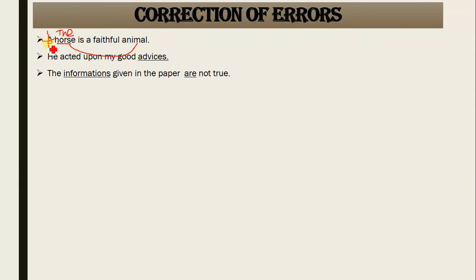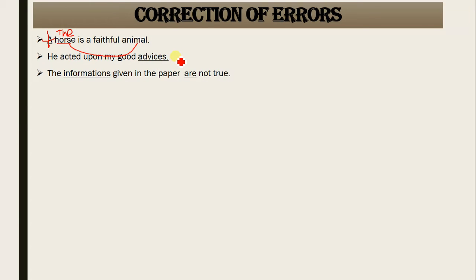For example, if I say the dog is a faithful animal, it means I'm talking about the whole race of dogs, that this creature is very much faithful or very much strong. So by adding article the with any kind of subject, it shows that we are talking about the whole race, the whole generation. Got it?